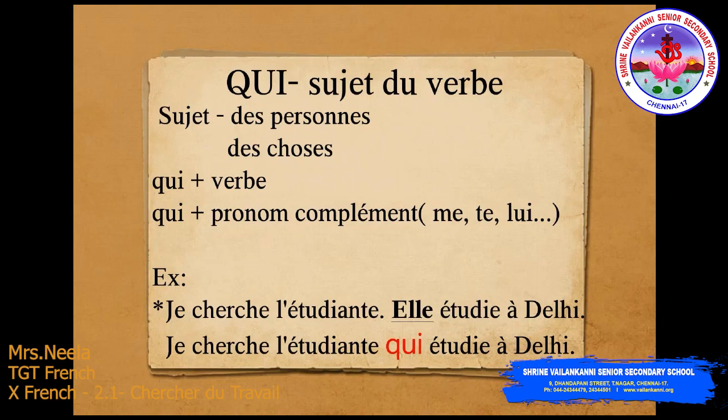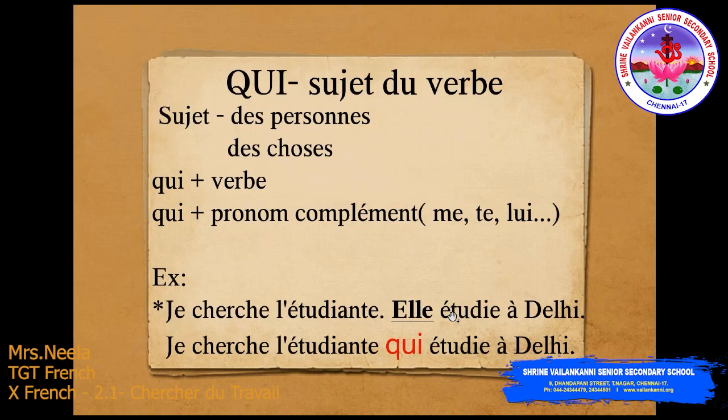So, the first example: je cherche l'étudiante, elle étudie à Delhi. Je cherche l'étudiante. So, this is l'étudiante, and we are going to see the following sentence, which one is repeated. Now, elle denotes l'étudiante.